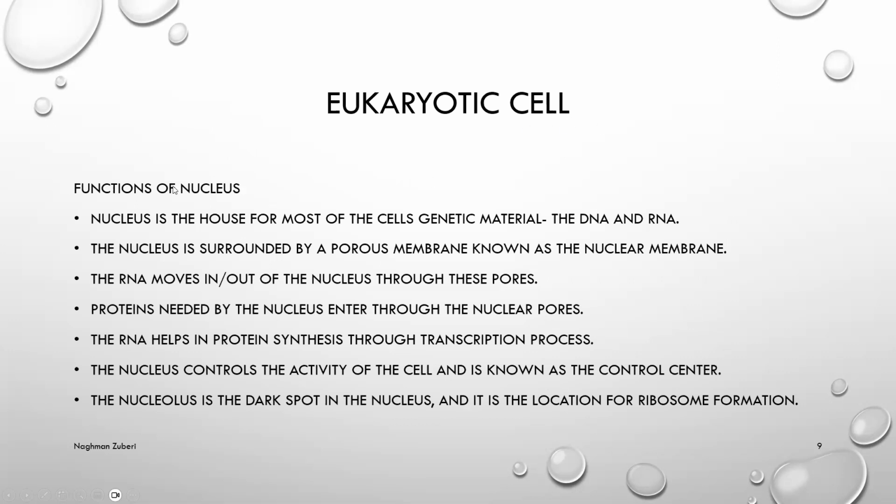Eukaryotic cell, we are discussing functions of the nucleus. The nucleus is the house for most of the cell's genetic material, the DNA and RNA. The nucleus is surrounded by a porous membrane known as the nuclear membrane. The RNA moves in and out of the nucleus through these pores. Proteins needed by the nucleus enter through the nuclear pores. The RNA helps in protein synthesis through the transcription process. The nucleus controls the activity of the cell and is known as the control center. The nucleolus is the dark spot in the nucleus, and it is the location for ribosome formation.